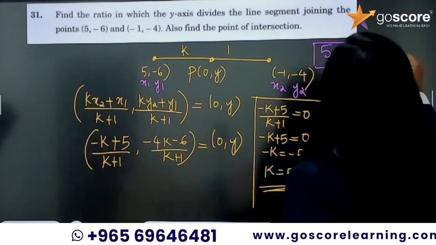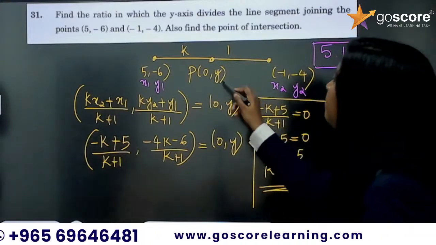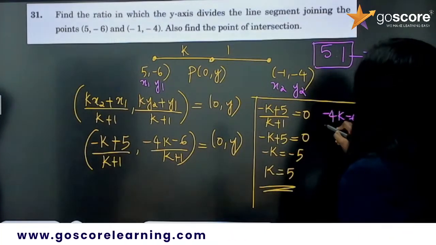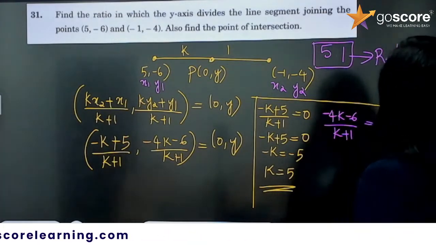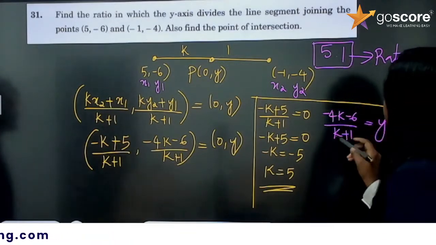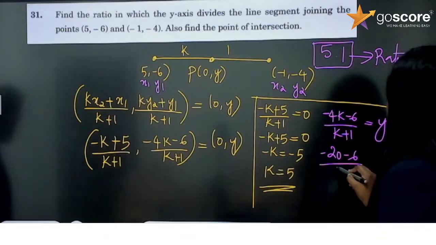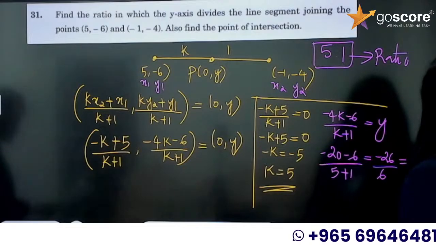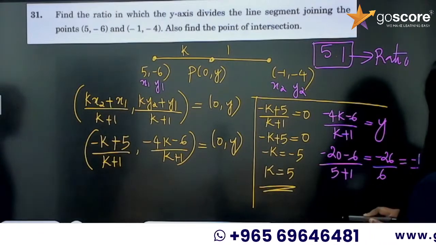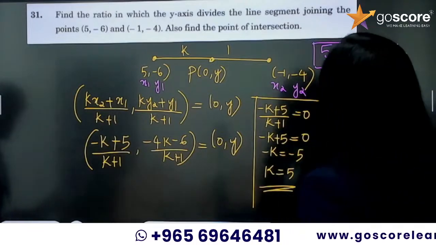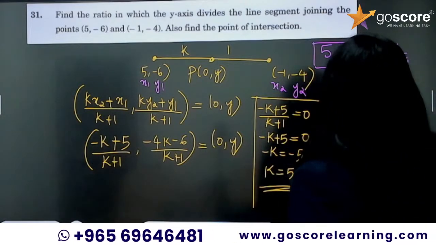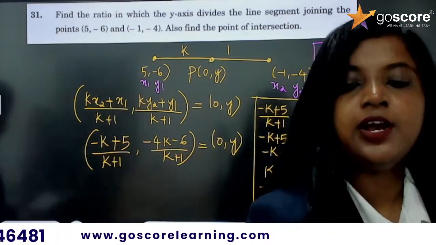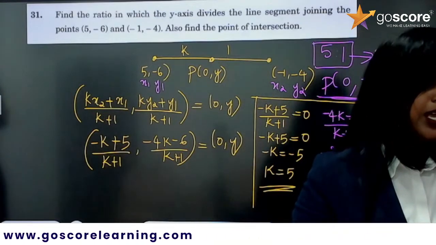Okay, they are also asking about the point of intersection, which means you need to find the y coordinate as well. So let us equate the y coordinates. (-4k minus 6) by (k plus 1) is equal to y. Now we got the value of k, which is 5. So -4 into 5 is -20, minus 6, by 5 plus 1, which is equal to -26 by 6, which is equal to -13 by 3. Okay, so the point is 0, -13 by 3. How many of you got the correct answer? Ratio is 5:1 and the point is 0, -13 by 3.